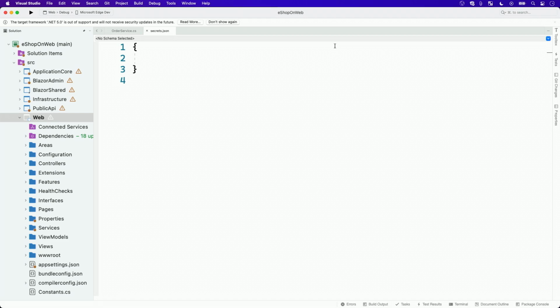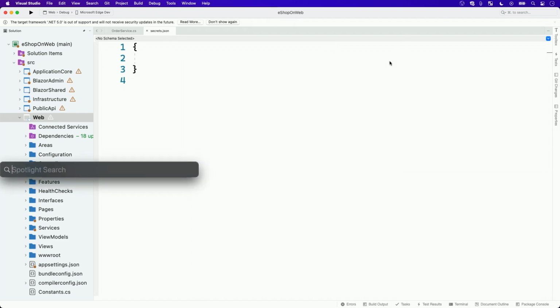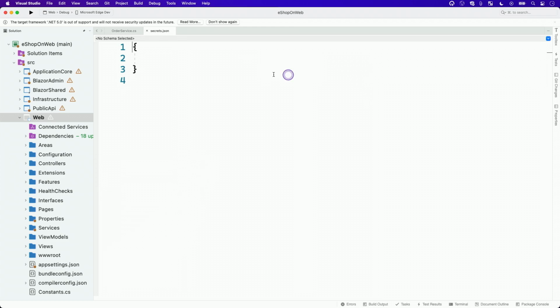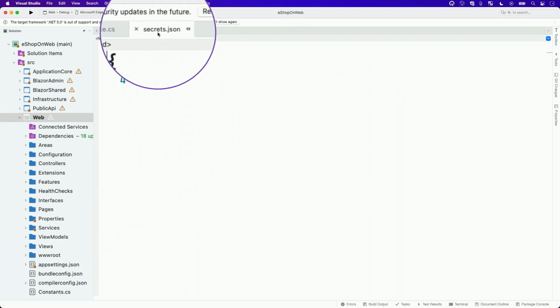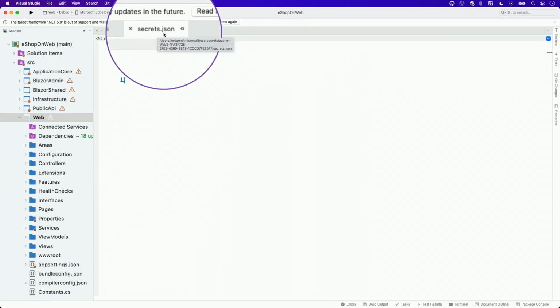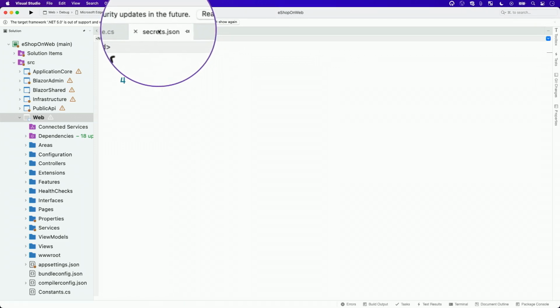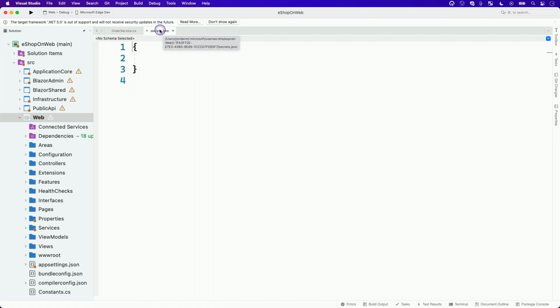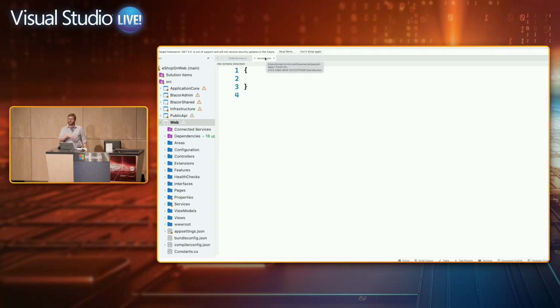Things you don't want to live in your source code. .NET has this concept of user secrets. And the way this works is if I highlight on this tab, you'll see there's a file path on disk here. For .NET, this puts it in a private .Microsoft folder at the root of your user directory on the Mac, and then in there it's got a GUID in the file name, and then you can put your secrets in there, and it's something that doesn't get committed with your project.